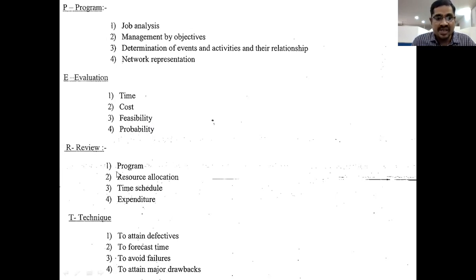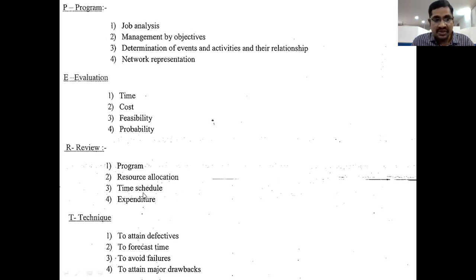And next, review. Review means just checking our program. Program means these four things, so check all these things. The first point, and next, review: check the resources allocations. Resources means, as I already told you, the 5 M's: men, material, machinery, methods, and money. Just check all the resource allocation and how they are being utilized in the company.